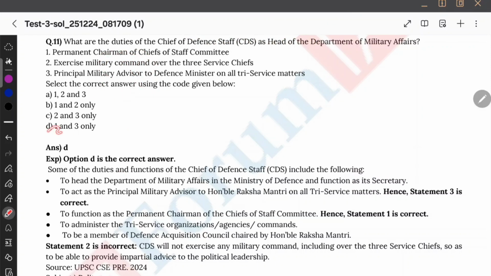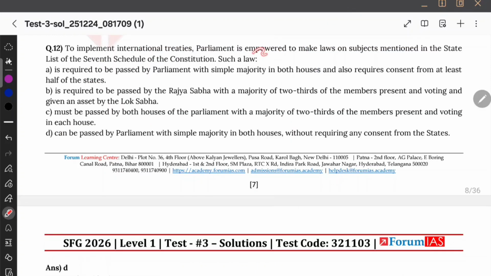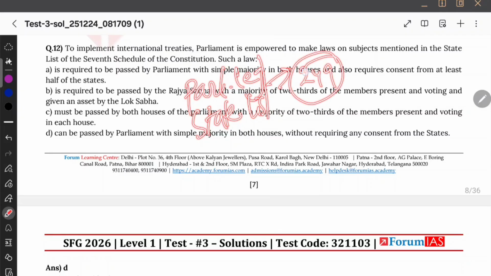Okay, therefore option D. To implement international treaties, Parliament is empowered to make laws on subjects mentioned in the state list of the 7th schedule. So this is what you have studied about Rajya Sabha, right? Not about Rajya Sabha. This is what you studied in the central state relation, Parliament legislation in state list. It can happen in certain scenarios. Where and where? Do you remember? It starts from Article 249 in national interest.